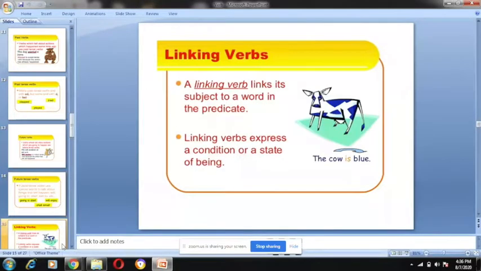Now that were all action verbs. Now we will be dealing with linking verbs. What are linking verbs? Linking verbs link their subject to a word in the predicate. They express a condition or a state of being.